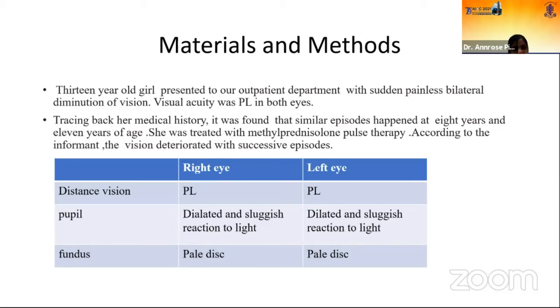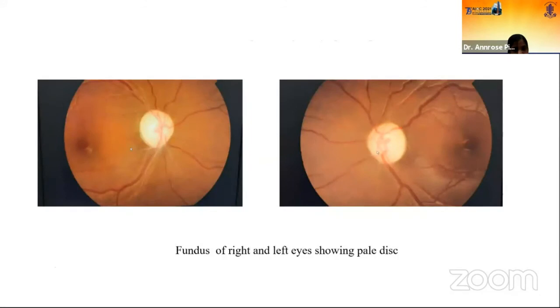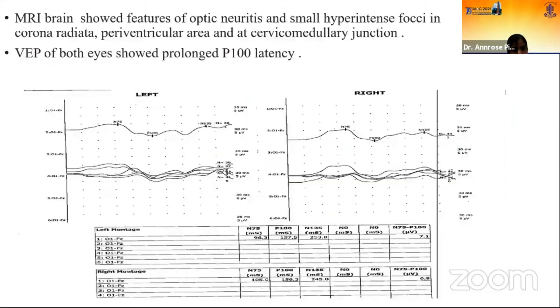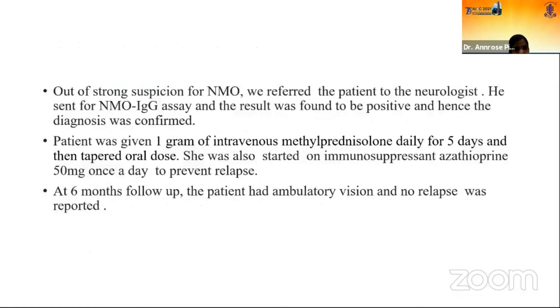Distance vision was PL in both eyes, the pupils were dilated and sluggish, and the fundus was pale; a pale disc was shown. MRI brain showed features of optic neuritis and small hyperintense foci in the corona radiata, periventricular area, and cervicomedullary junction. VEP of both eyes showed prolonged P100 latency.